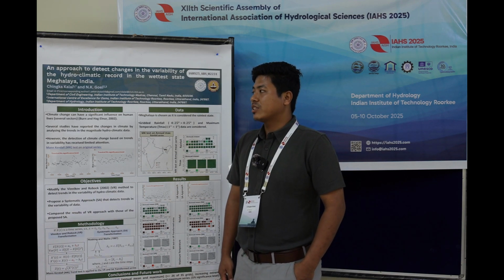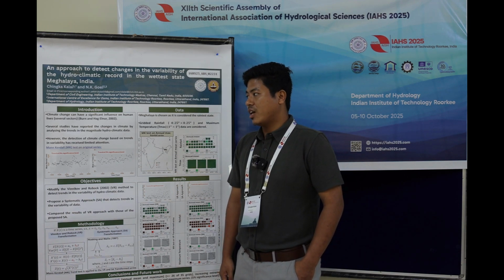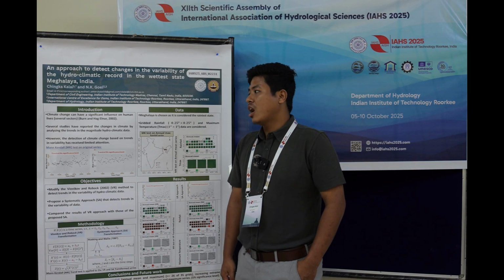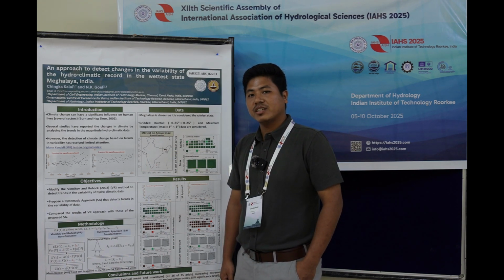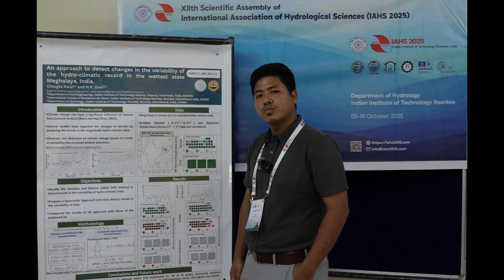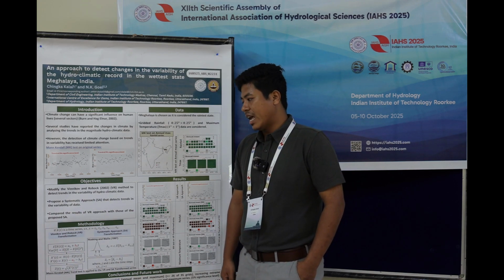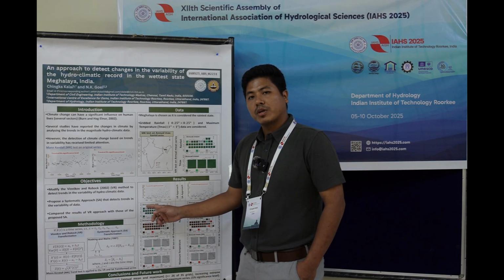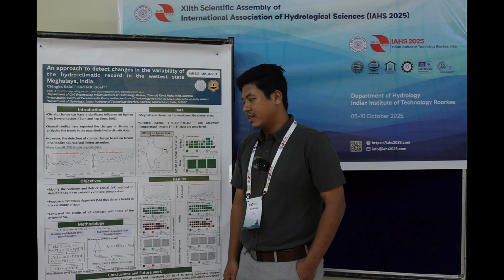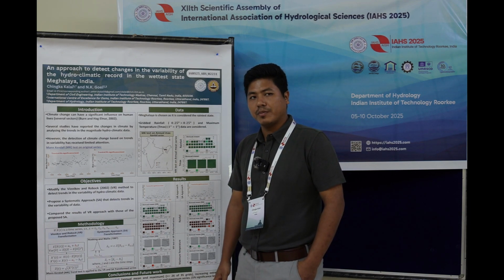Now, we all know that climate change can have a significant influence on our lives. Several studies have reported changes in the climate based on analyzing the trend in the magnitude of the hydroclimatic data. However, there are very limited papers which look at trends in the variability. So the objective of the whole method is to propose an overall systematic approach, to also compare that with the existing Vogel and Robock method, and to compare the results from both of them.